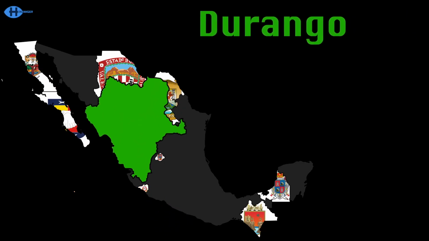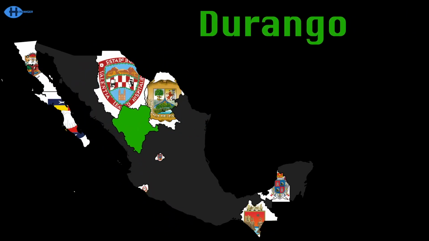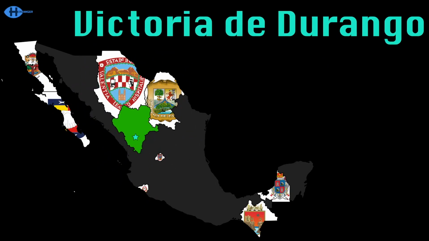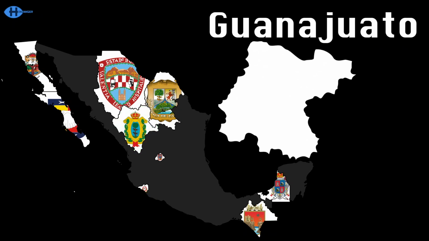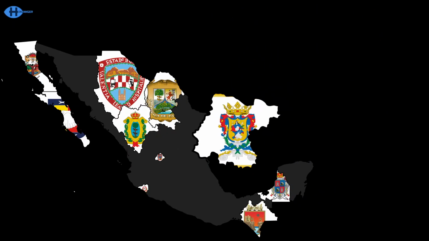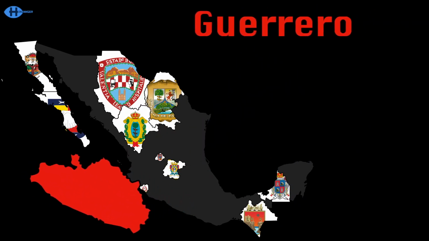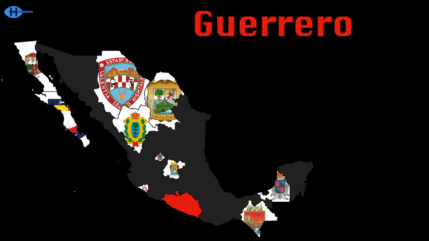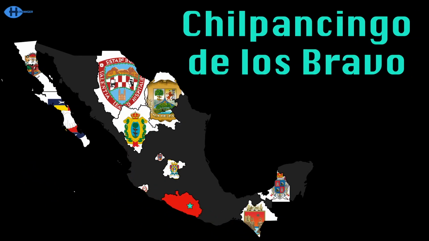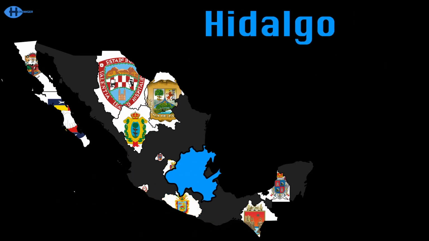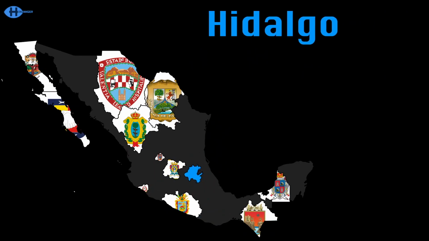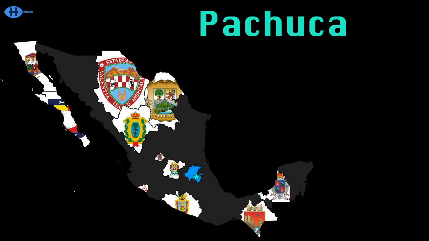This state is Durango, a place you can go. The capital's officially named Victoria de Durango. Guanajuato's in the center, you know. The capital's also named Guanajuato. This is the state of Guerrero. The capital Chilpancingo de los Bravo. The state of Hidalgo's over here, I told ya. The capital here is named Pachuca.